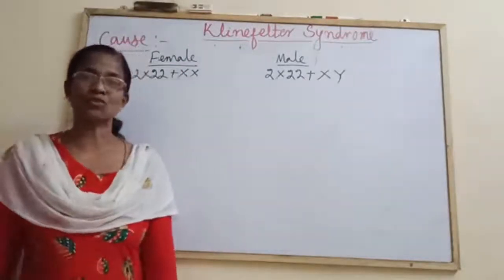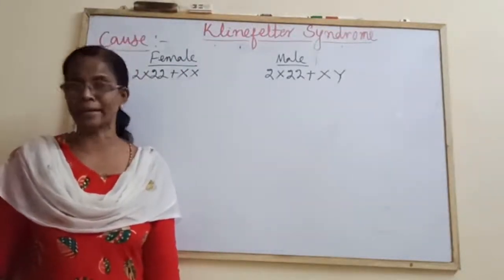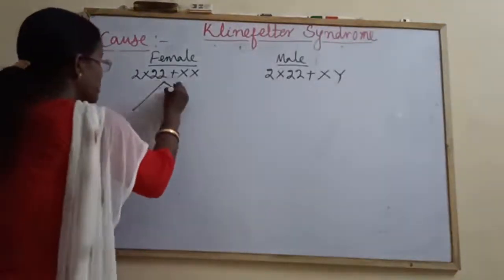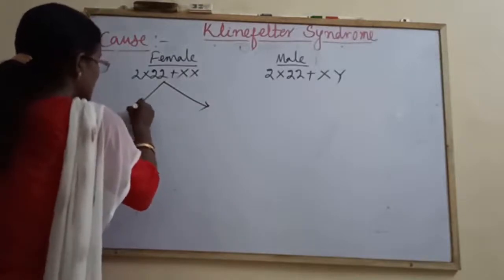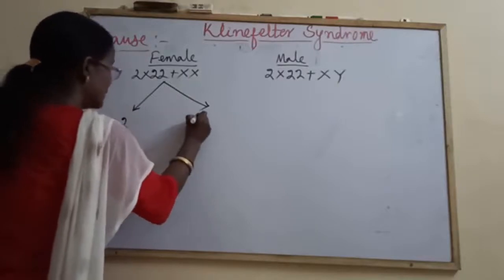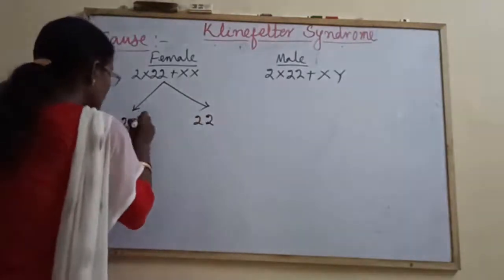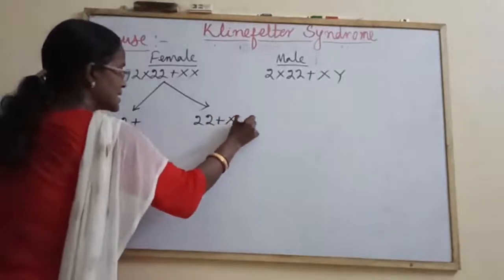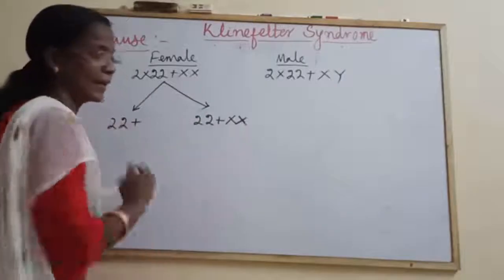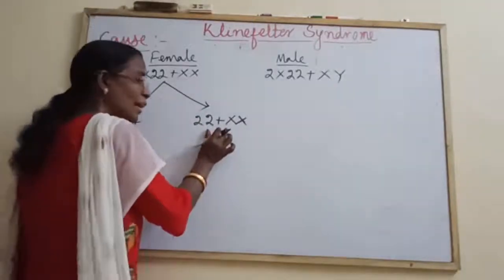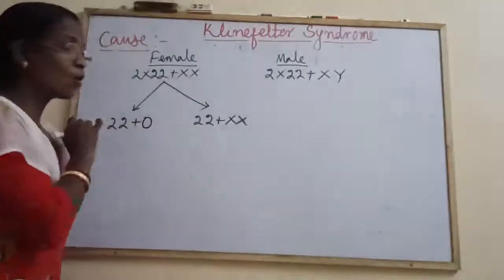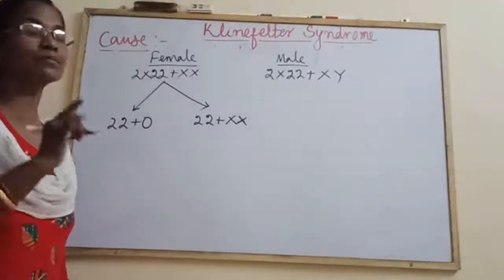Sometimes the sex chromosomes fail to separate during gamete formation. One gamete contains both the X chromosomes, which fail to separate and reach one gamete only, whereas the other gamete has no sex chromosome.